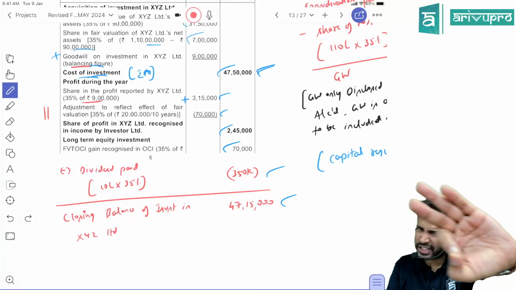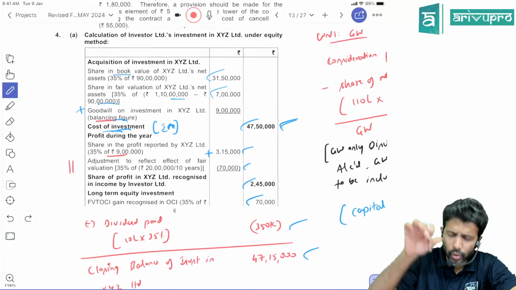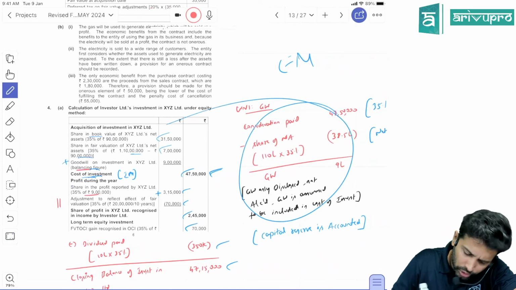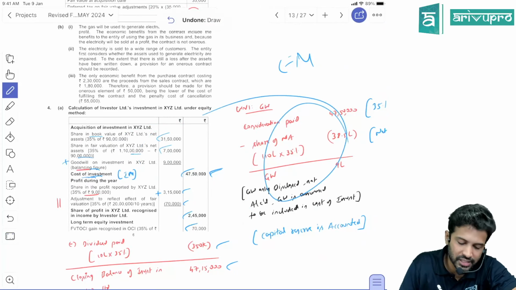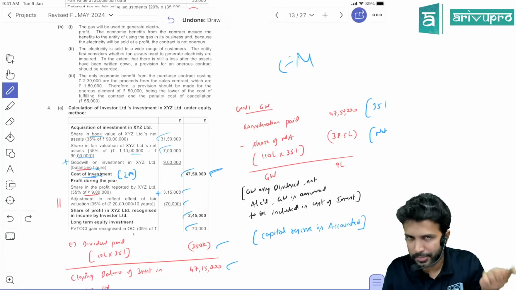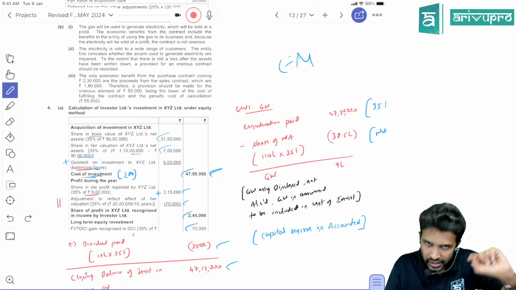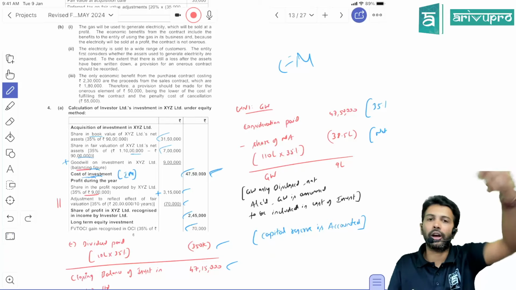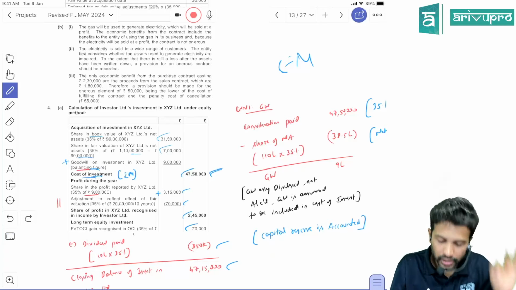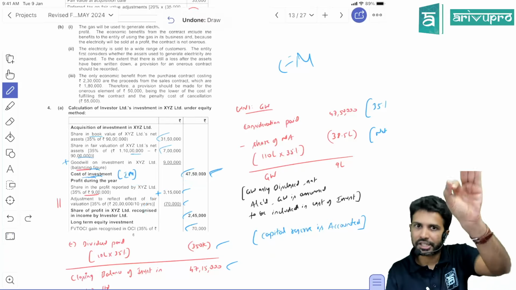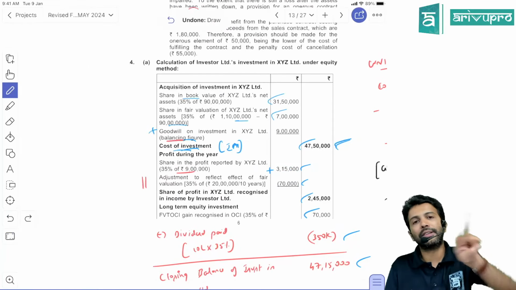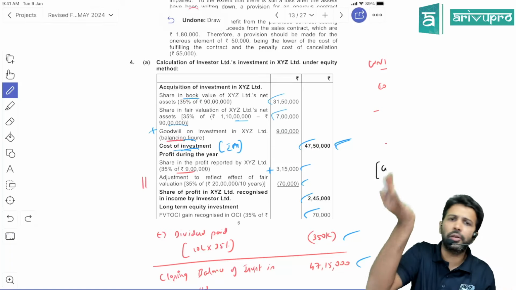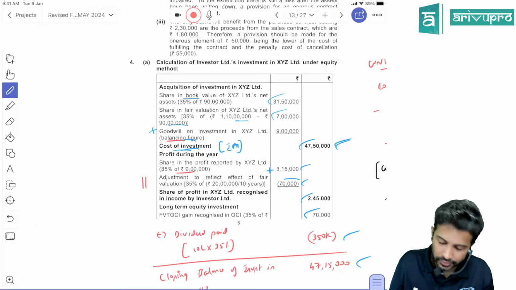So every adjustment is the same. All this we have done. The only thing new here is, one, show the goodwill either in this format or in this format. The second one is if there are any fair value adjustments, and due to that fair value adjustment, if you are getting any additional depreciation or for that matter reversal of depreciation, that should also be considered. If you are charging additional depreciation, then it's a loss. So investment balance will reduce. If it's a reversal of additional depreciation, then profit will increase. Then it will be a positive number in that case.